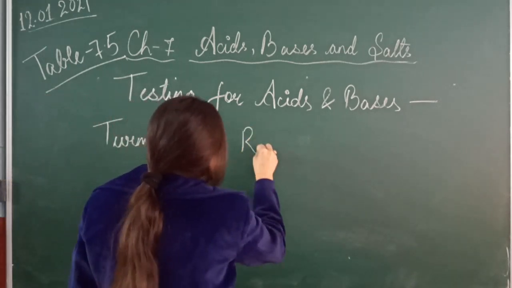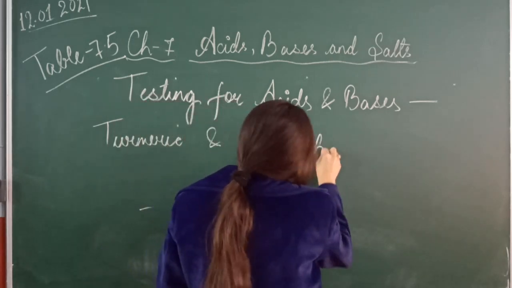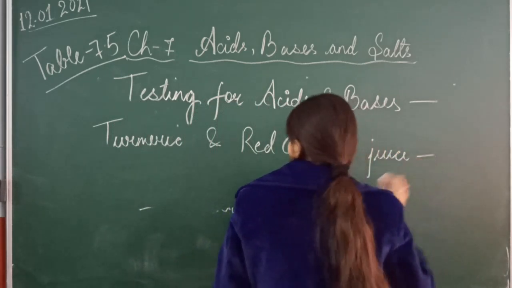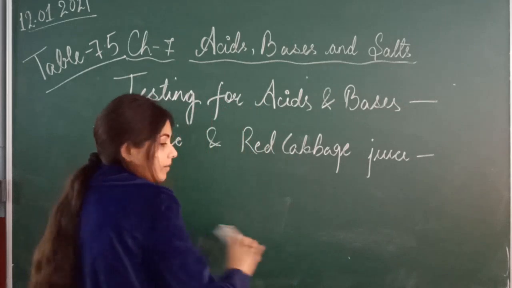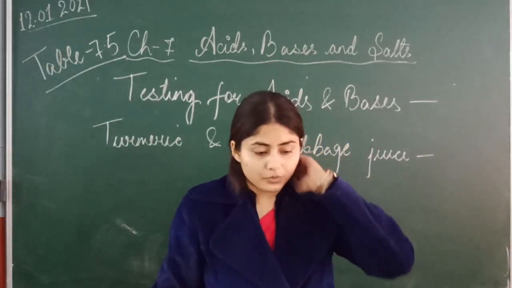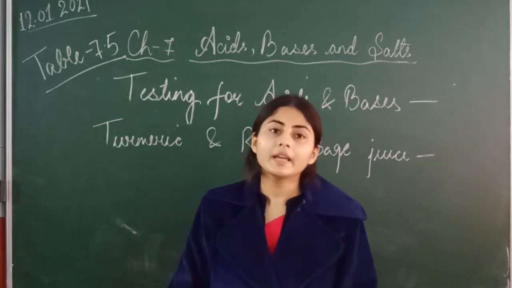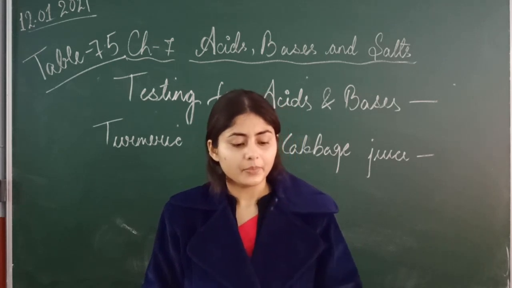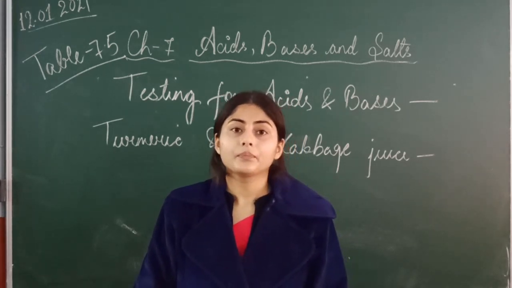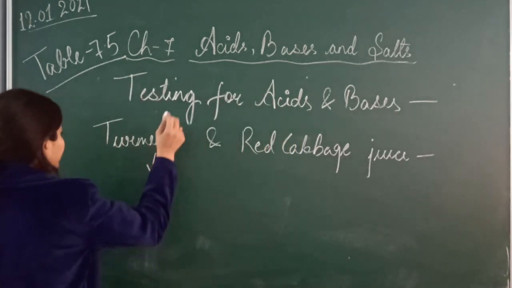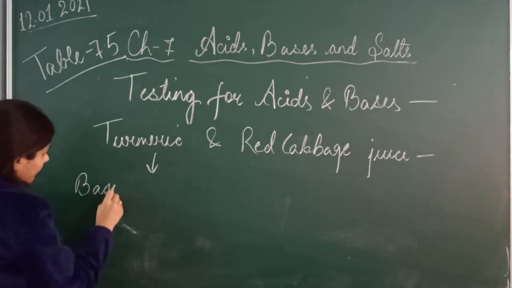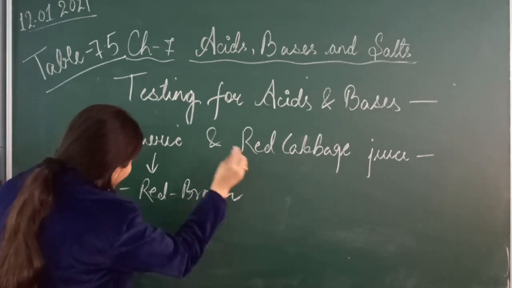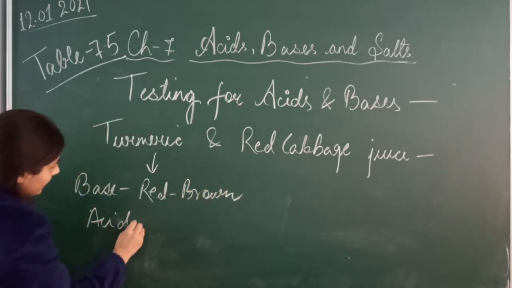Turmeric changes base to red to brown color, in dark red or maroon color, and acid to yellow color. Got it?